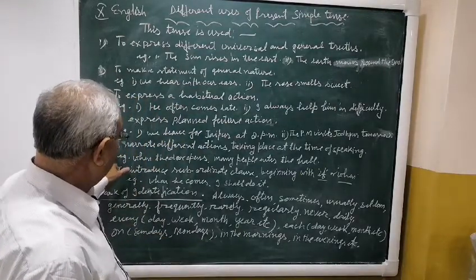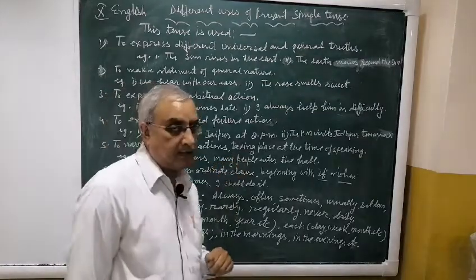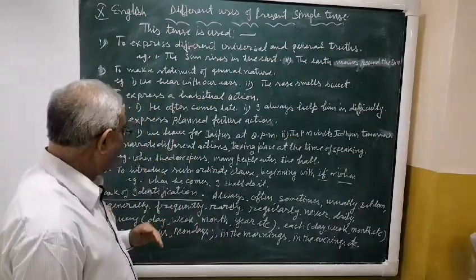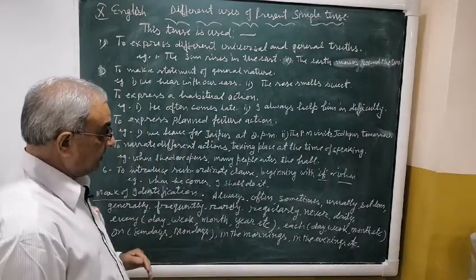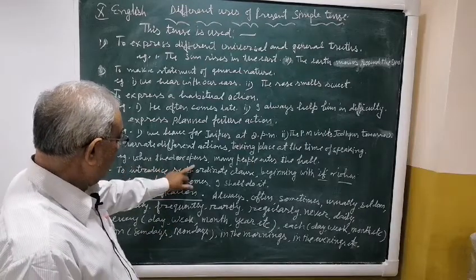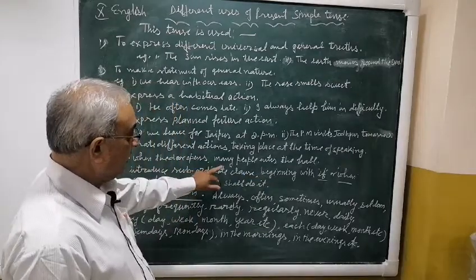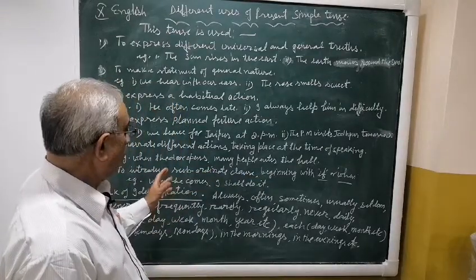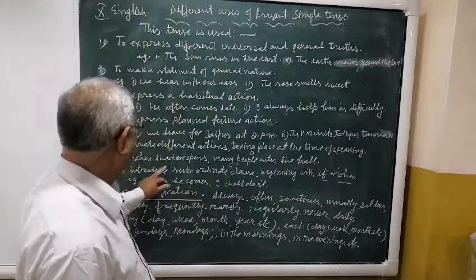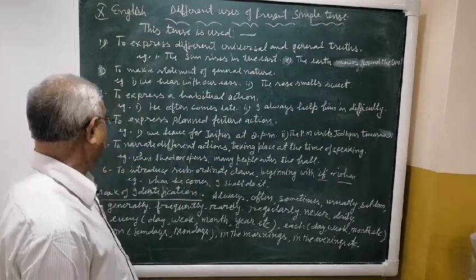Next point is to narrate different actions taking place at the time of speaking. At the time of speaking, when the action takes place, this is known as different actions taking place at the time of speaking. For example, when the door opens, many people enter the hall. Door is singular, opens is singular. Singular subject, singular verb. Present simple tense.